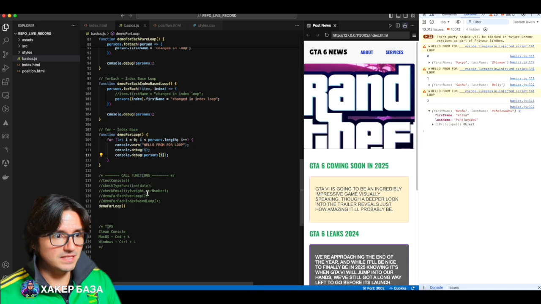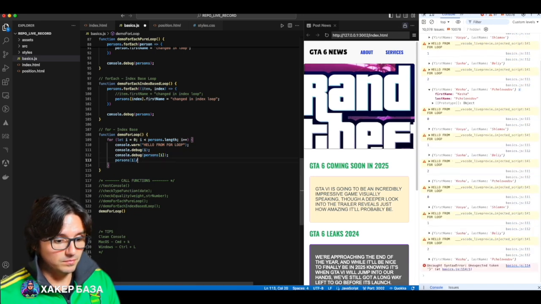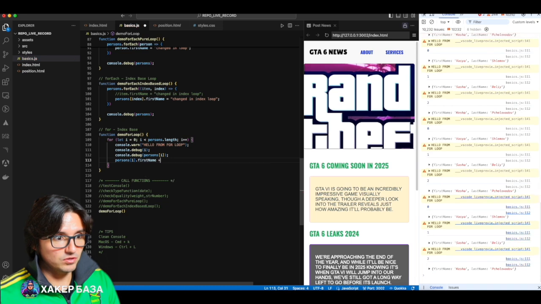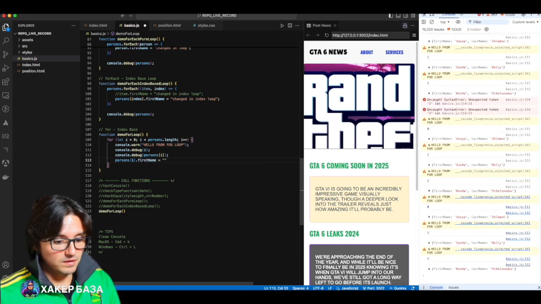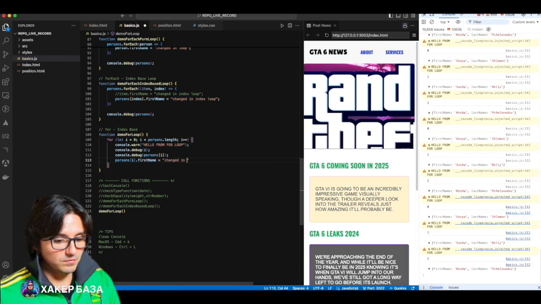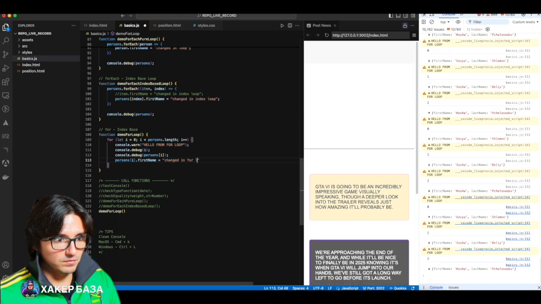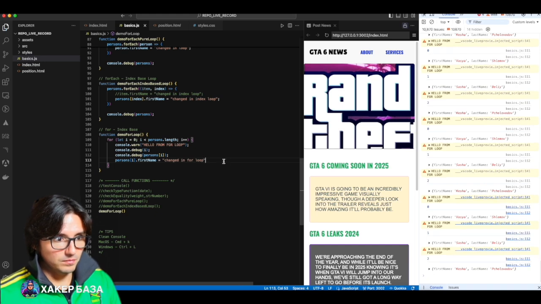Value, it will print the same way as if I did persons. In first name equals, changed in for loop. The code followed the semicolon rule. And now I want to print